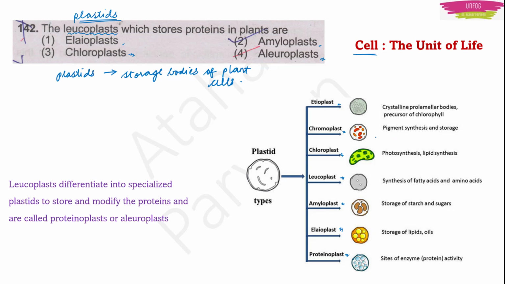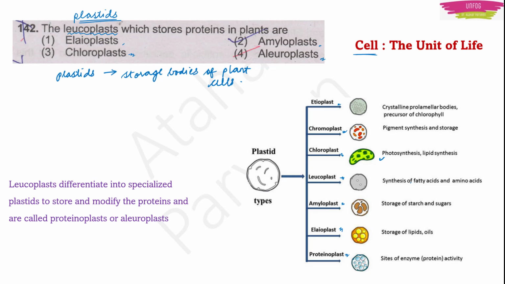So chromoplast means it will store all the pigments, the different colors flowers will have, right? Some different leaf colors are also there. Some dark green, light green, all these different types of color pigments, they are stored by the chromoplasts. Then we have chloroplast. Chloroplast stores the chlorophyll.